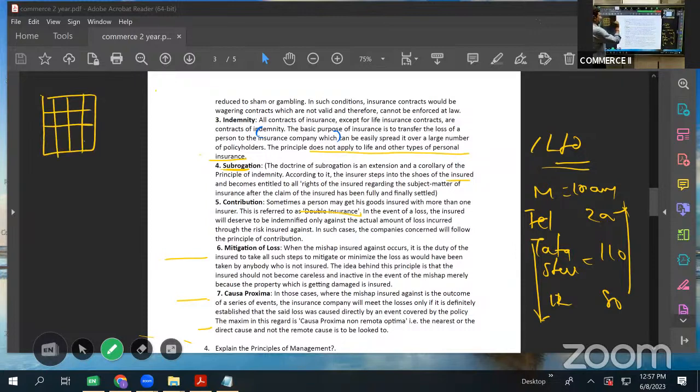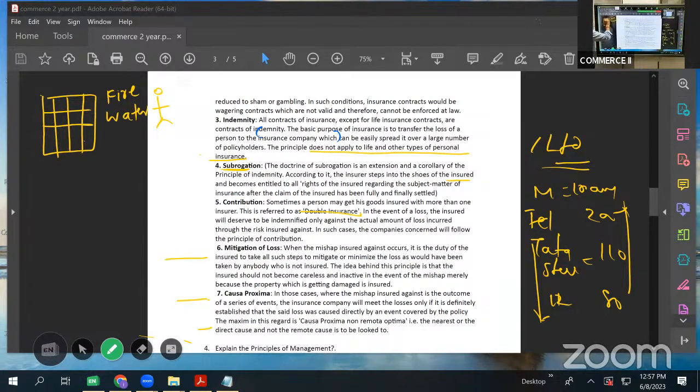And there is this person who owns the godown. And in the insurance policy, he has mentioned loss due to fire. There will be certain clauses, fire, water, theft, burglary, like this. He included fire. He included water, right? He included these two things.